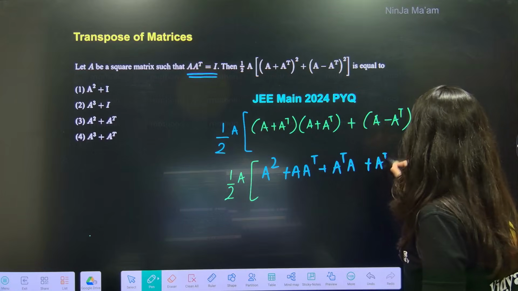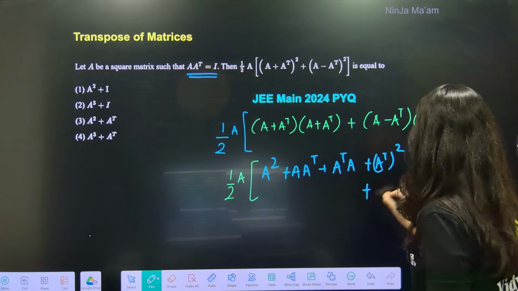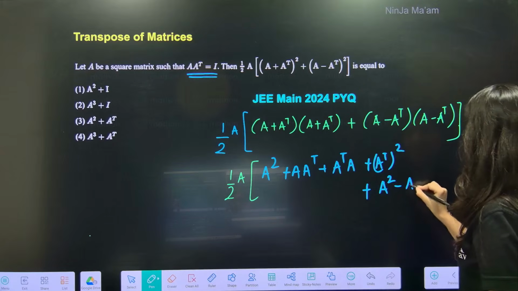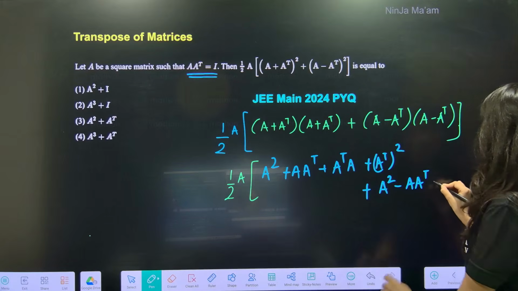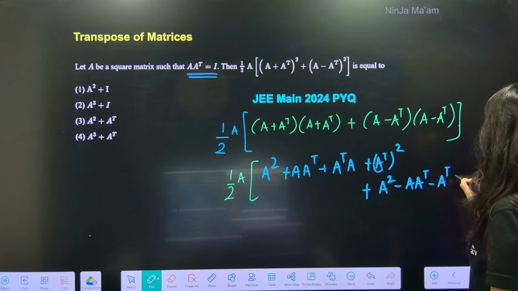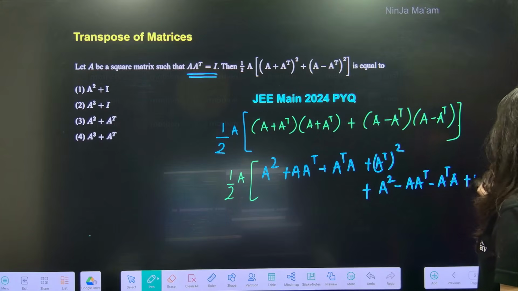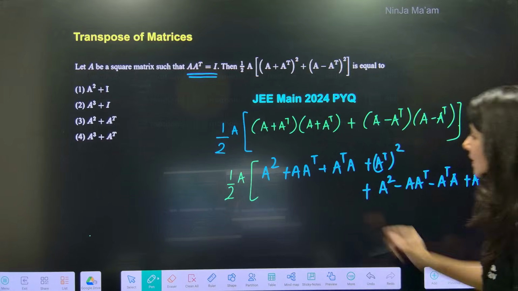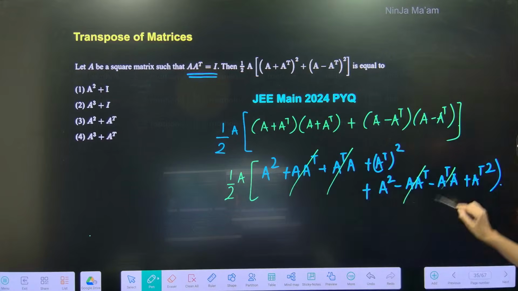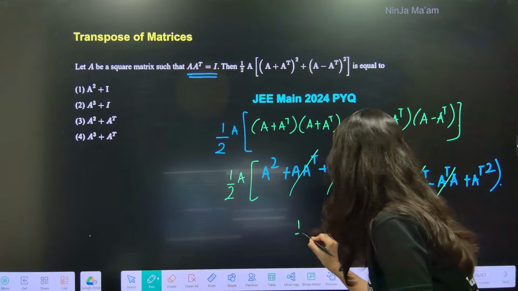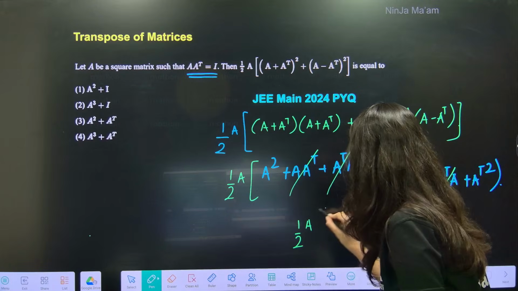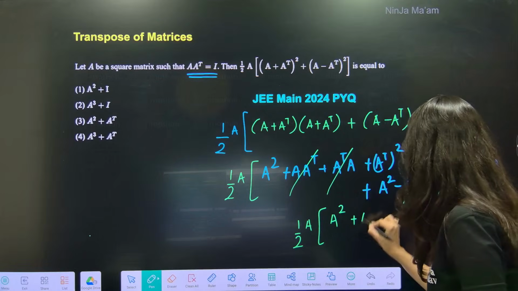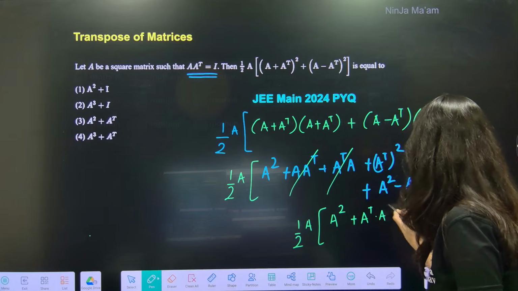Then A transpose whole square plus, now this A square, minus A A transpose, and then minus A transpose A plus A transpose square, bracket close. Can you see? This anyway is going to get cancelled out. So we are having 1 by 2 A, this is A square and this is plus A transpose square.